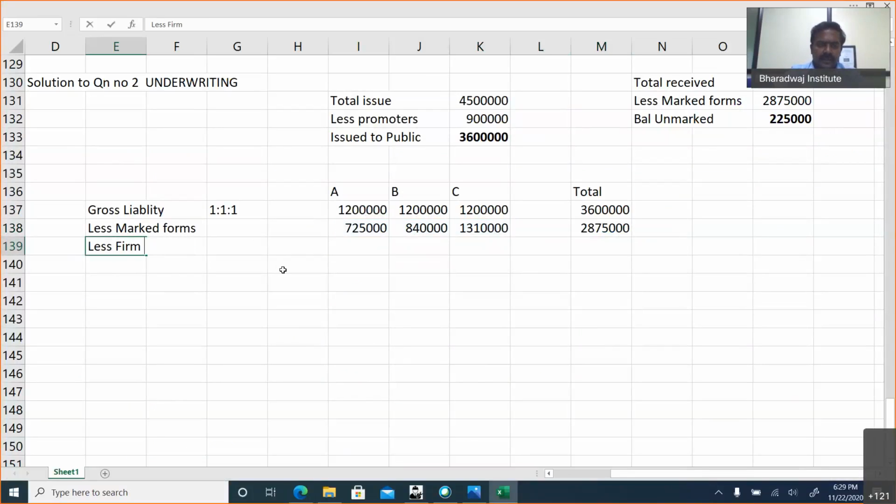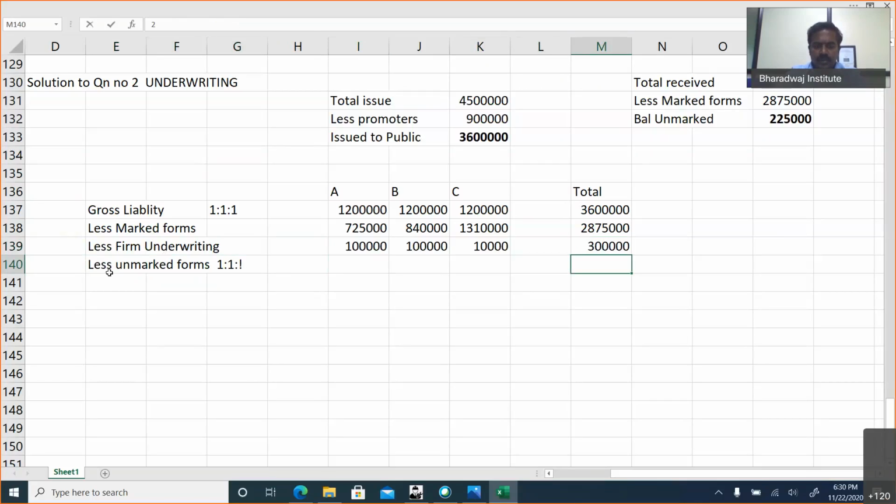Less firm underwriting. Why are you reducing firm underwriting? That will also be treated like a marked application only. It is coming from underwriters, so it will be treated like a marked application. At the end, we will add it back. Less unmarked forms. It will be distributed in 1:1:1 ratio.